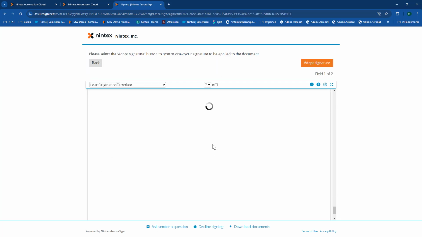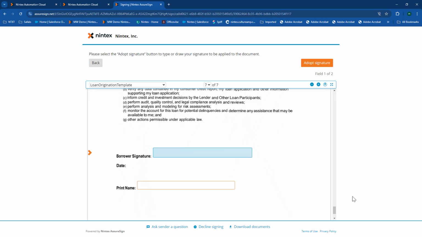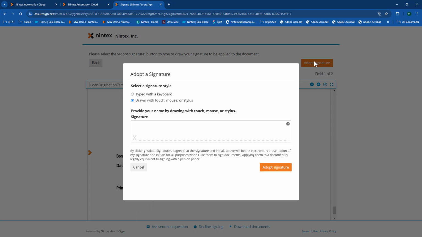And I'm going to go ahead and start signing here. And you'll see it automatically takes me down to where I need to start filling in, whether it's filling in my name or filling in with a signature here, or maybe I need some initials or something else in that particular document. It automatically takes me to those spots. And I just have to click up here on the Adopt Signature and create my signature here. Now, if I'm doing this on a phone or a tablet, I could do this with a finger or stylus and scribble it in, or I can do it like that with my laptop here and mouse.